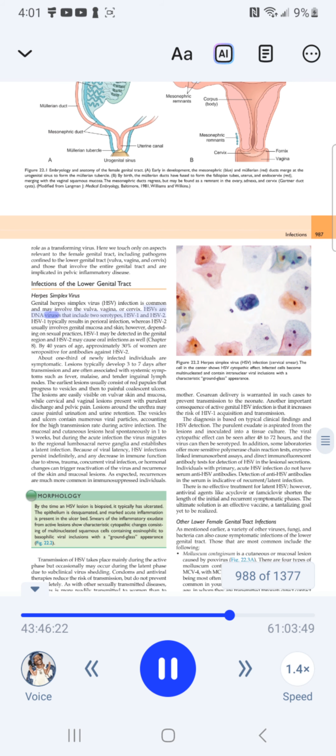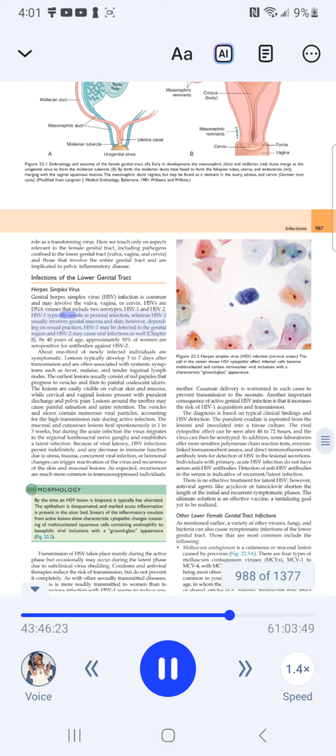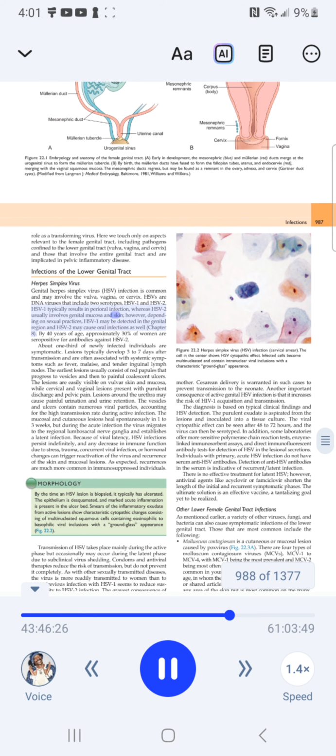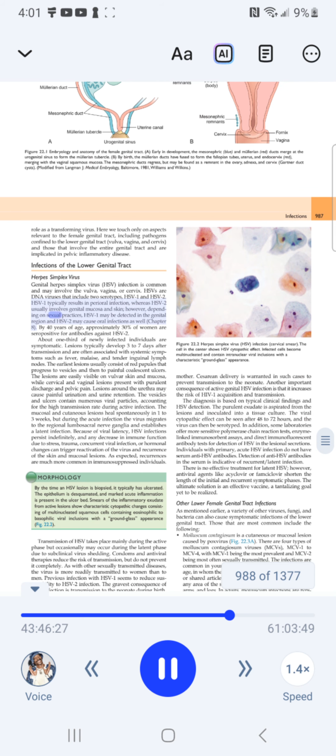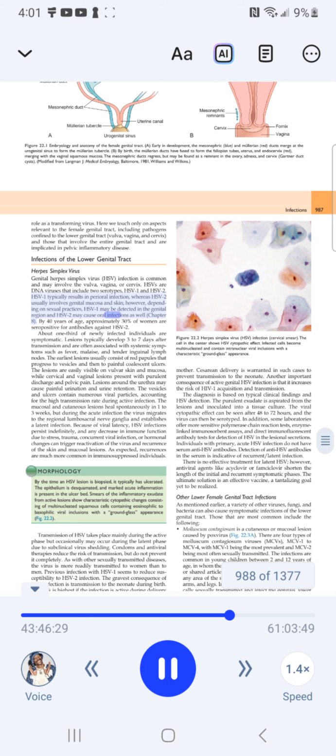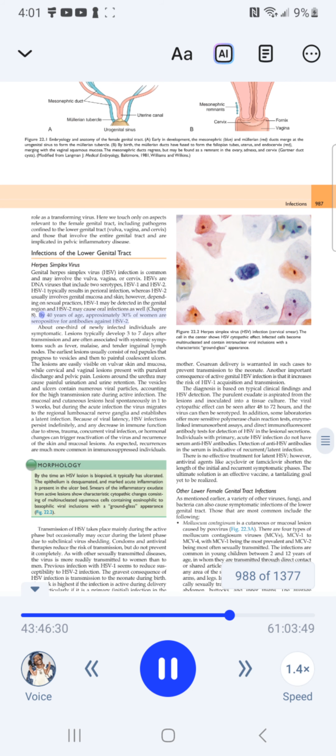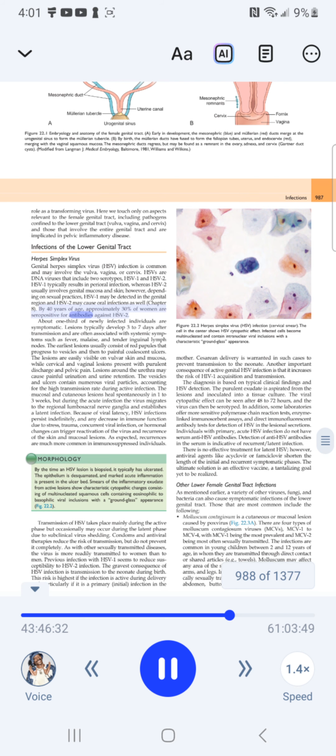HSVs are DNA viruses that include two serotypes, HSV1 and HSV2. HSV1 typically results in perioral infection, whereas HSV2 usually involves genital mucosa and skin. However, depending on sexual practices, HSV1 may be detected in the genital region and HSV2 may cause oral infections as well. By 40 years of age, approximately 30% of women are seropositive for antibodies against HSV2.